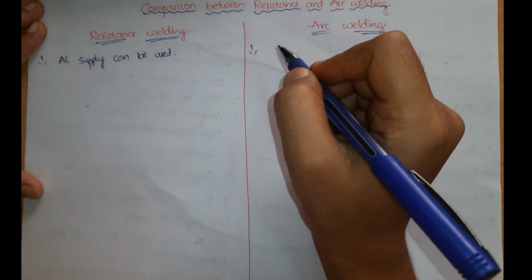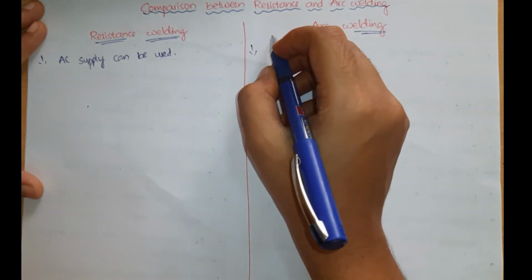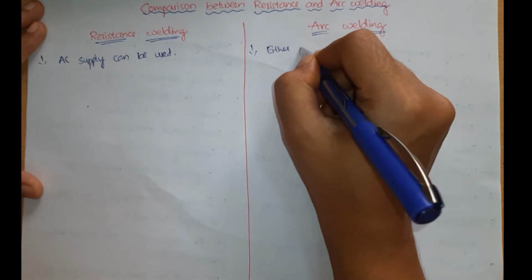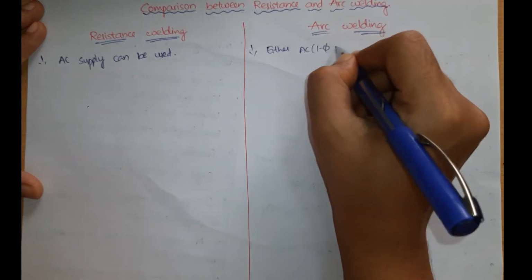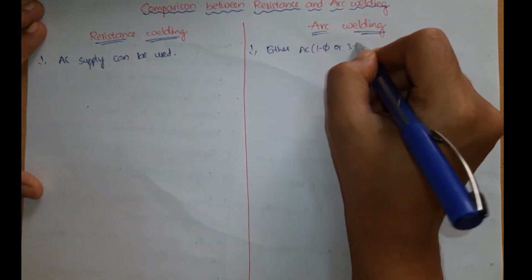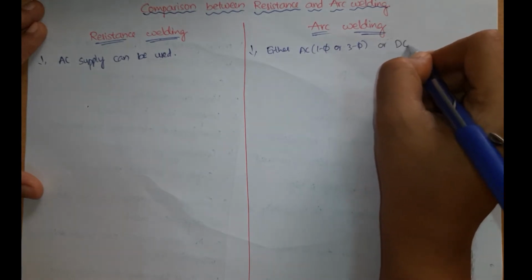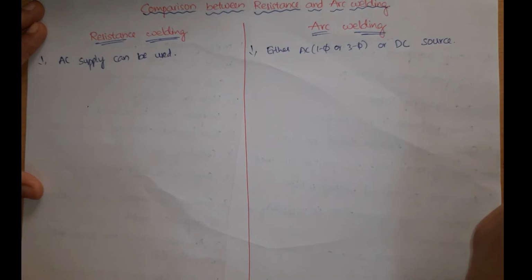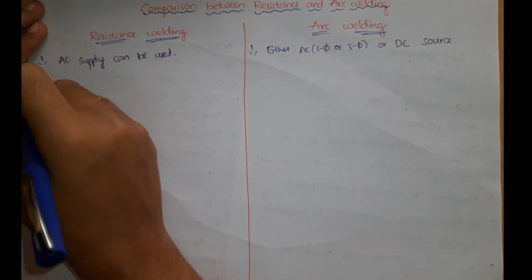When coming to arc welding, the source of supply may be either AC, that is single phase or three phase, or DC supply also can be used, right? So either DC supply or AC supply can be used in case of arc welding.